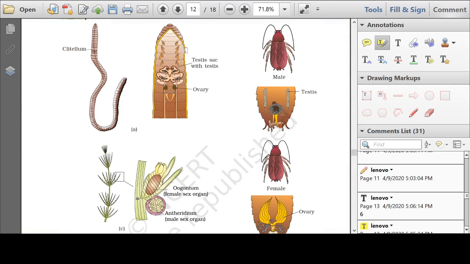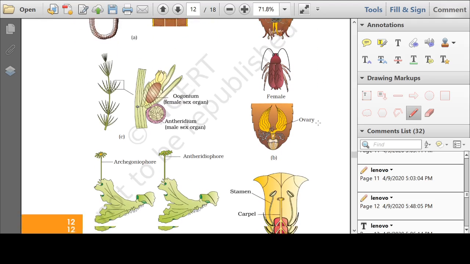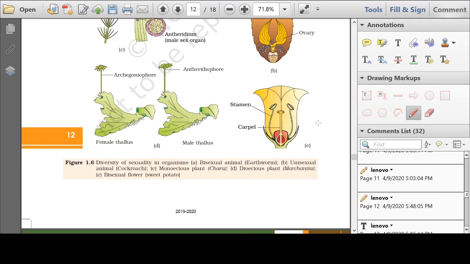Now here, look at this diagram, students. Here you will find that in case of earthworm, we have the testis, this is the testis, and we have the ovary. So in earthworm, both testis and ovary are present. That's why earthworm is called a hermaphrodite organism. Okay. Now this is heterothallic. This is a female thallus. This is a male thallus. So heterothallic organisms are dioecious. The male thallus produces the male gametes. The female thallus produces the female gametes. So this is a heterothallus.